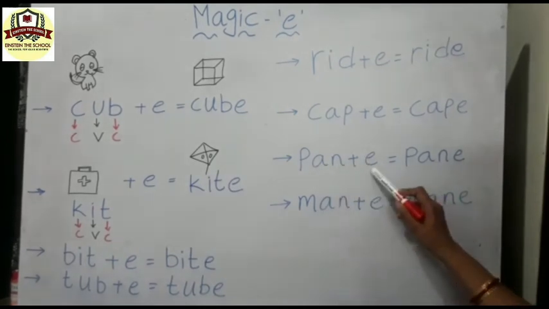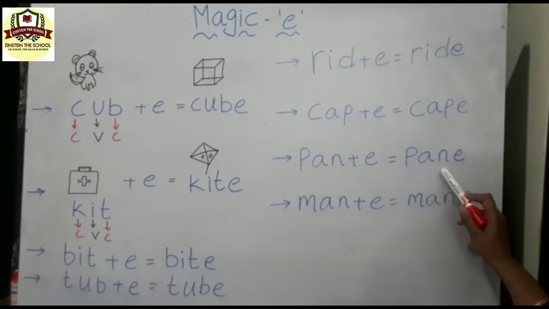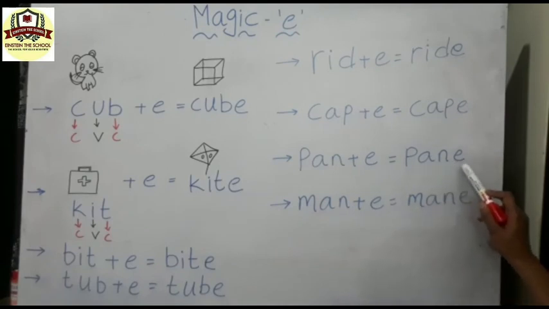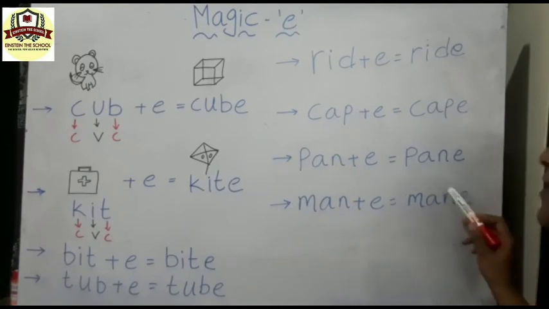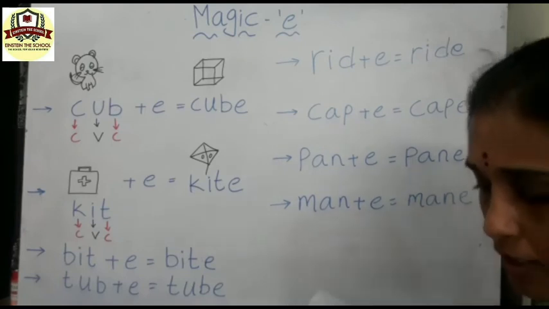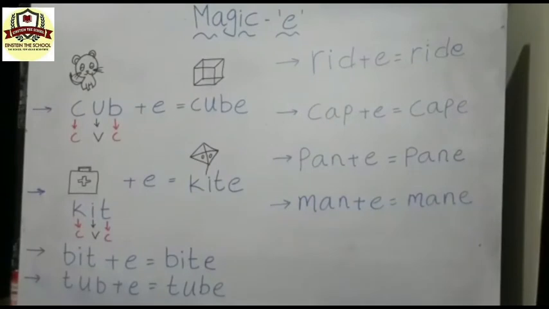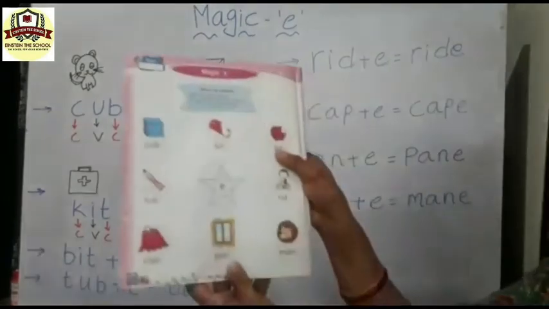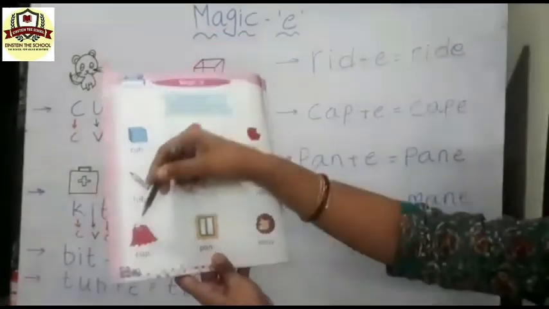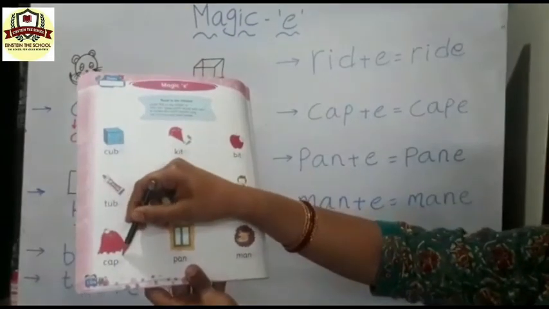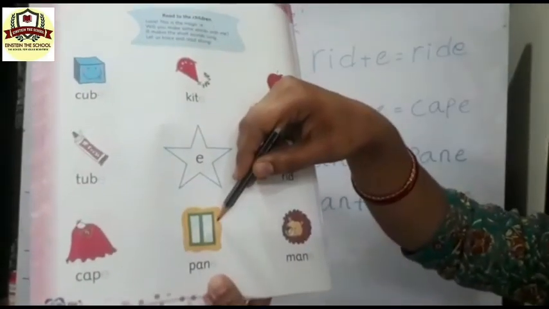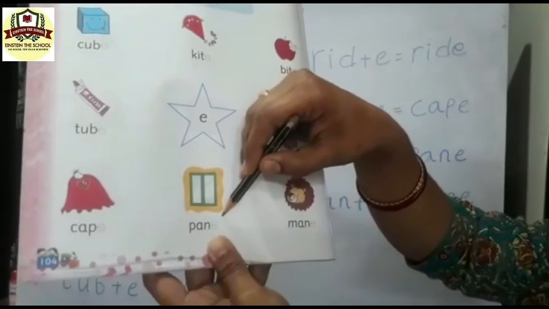When we add the letter E, it becomes what? Pane, P-A-N-E, pane. Frame glass window. It was given in your textbook, children. You can see here the pictures. Cape, C-A-P-E, cape. And this is pane, P-A-N-E, pane.